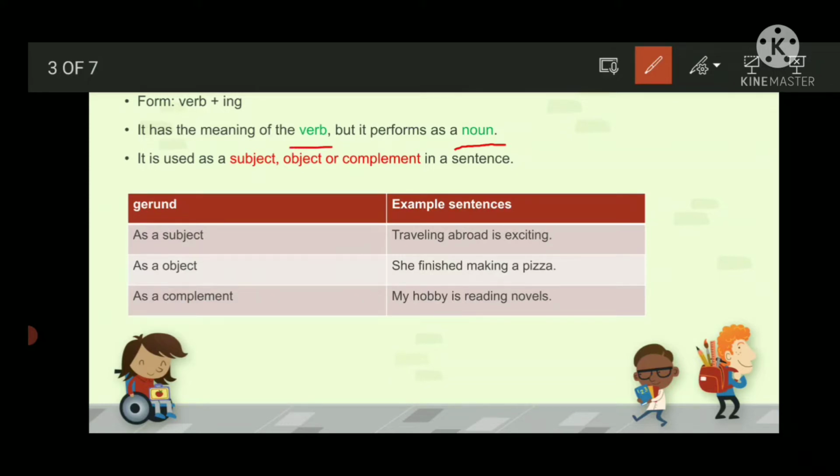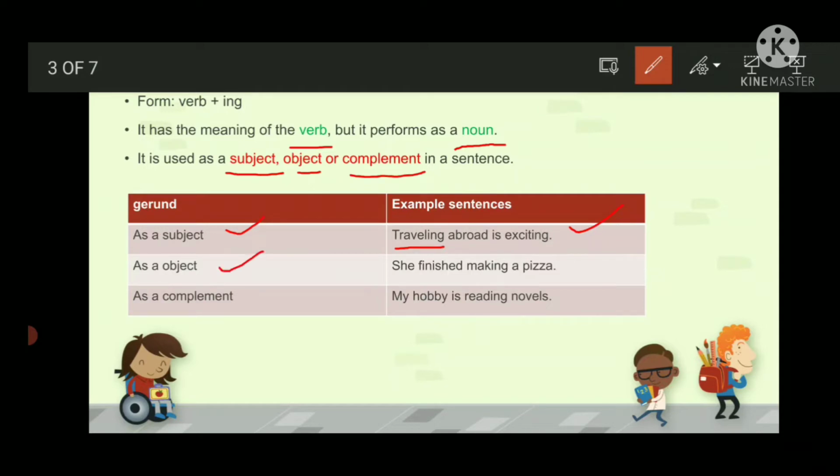Now we can use gerund in different forms. We can use gerund as subject, we can use gerund as object, and we can also use gerund as complement. Let's see some examples. When gerund is acting as a subject, traveling abroad is exciting. Now you can see your gerund is acting as a subject.